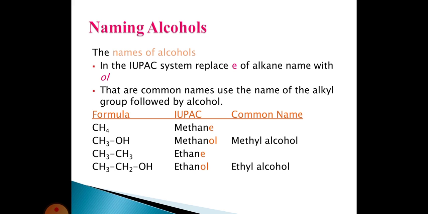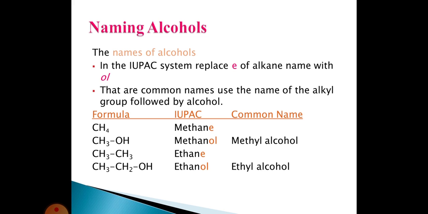For example, methane has molecular formula CH4. In this methane, 4 hydrogen atoms are present. Of these 4 hydrogen atoms, one hydrogen atom is replaced by an OH group to form CH3OH. This is called alcohol.